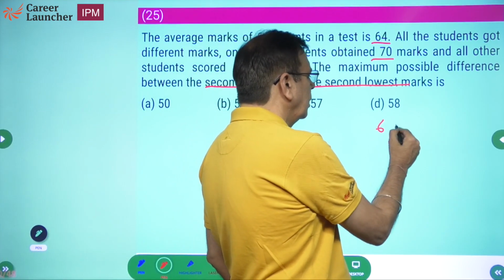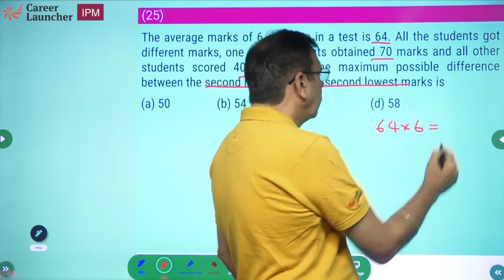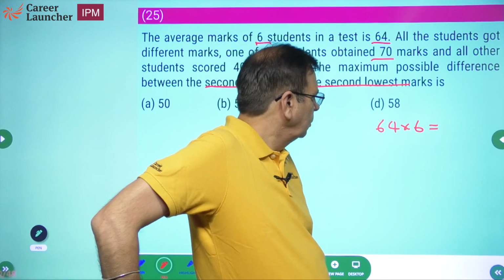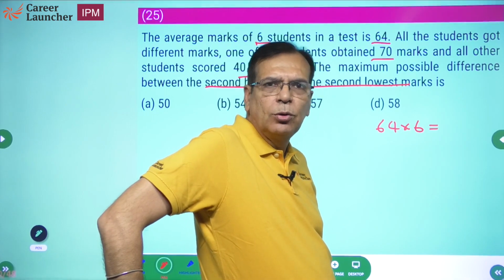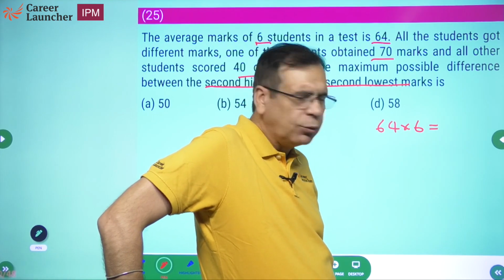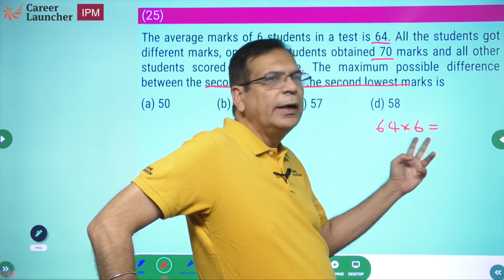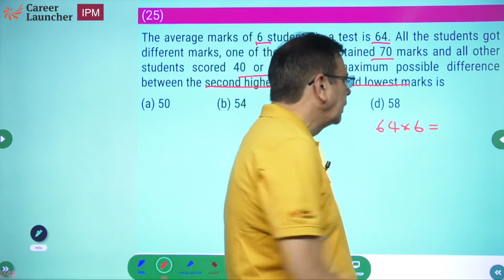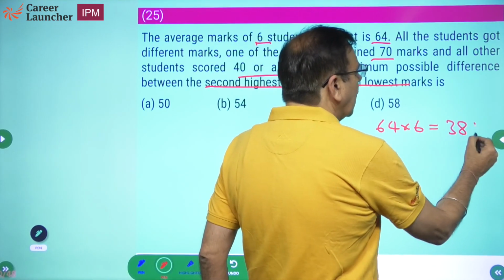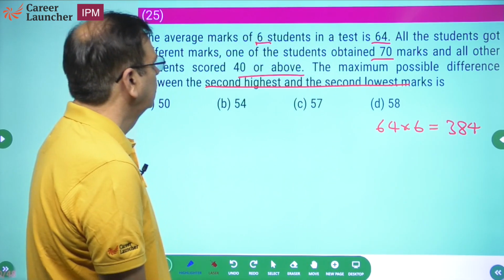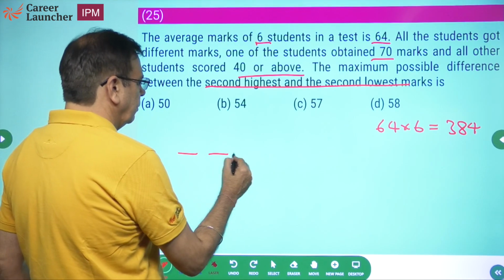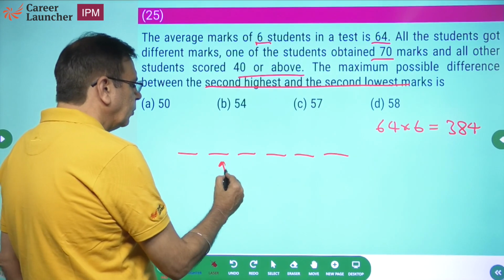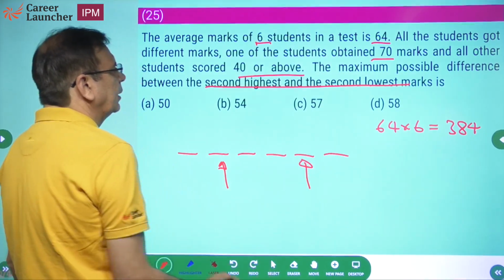What is the total marks? 64 into 6. 64 into 3 is 192, and 192 into 2 is 384. Another way to do it is 60 into 6 plus 4 into 6. 60 into 6, 360. 4 into 6, 24, 384. So total marks between the 6 students is 384. Okay. Now there are 6 of them. We want to find the difference between the second lowest and the second highest. Right.